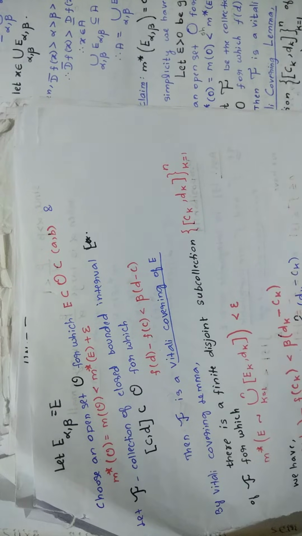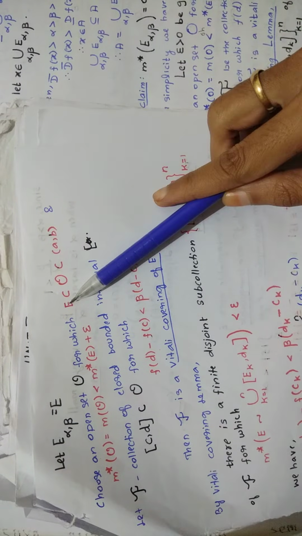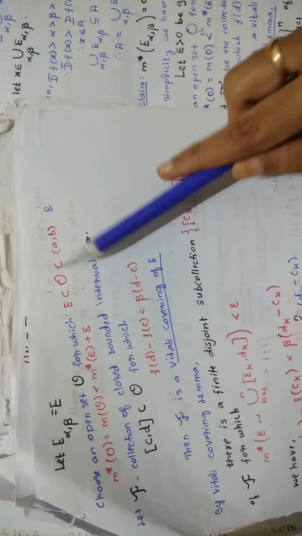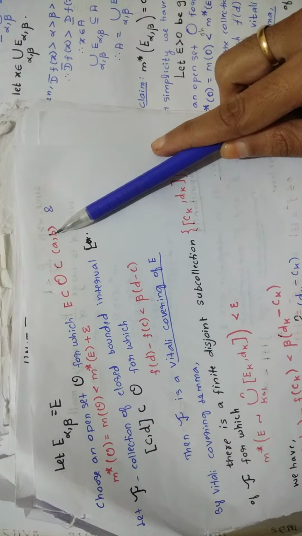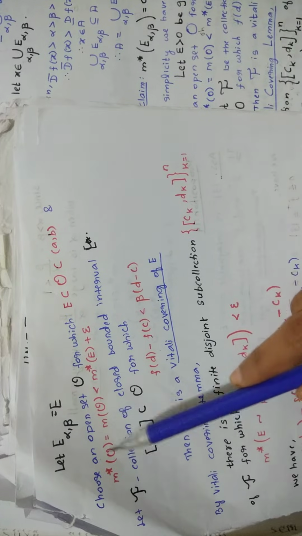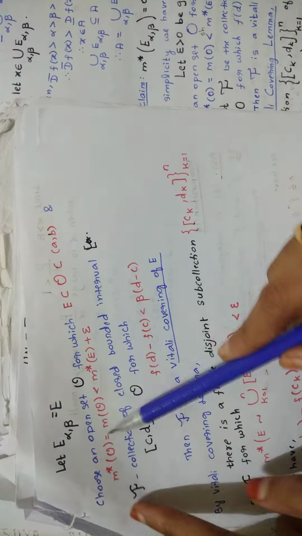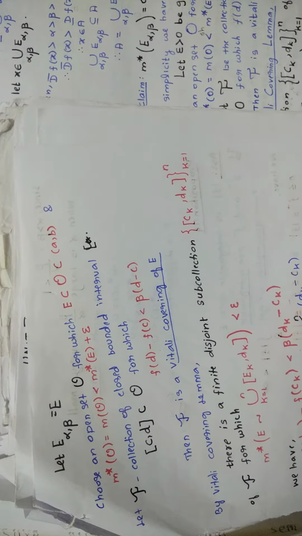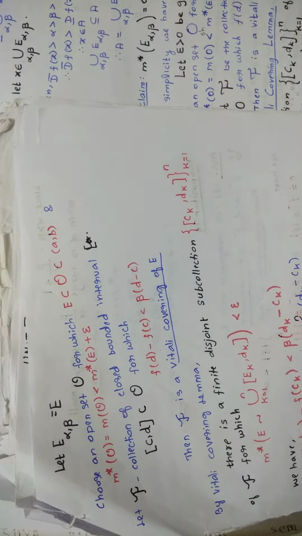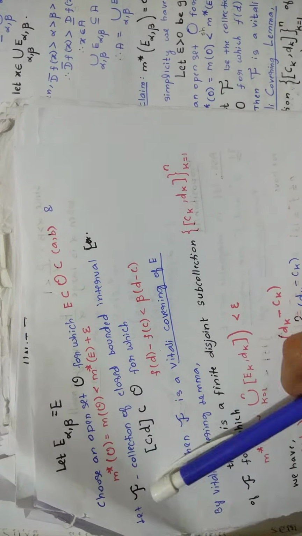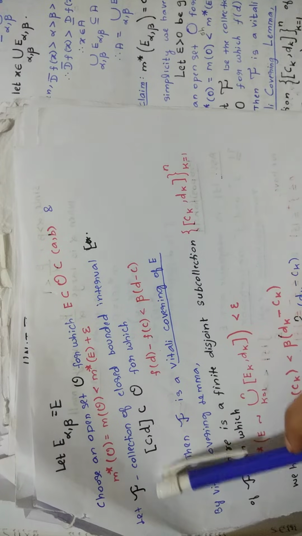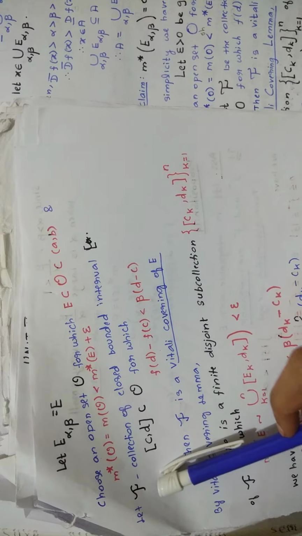Okay, what you have to do, you have to choose an open set. You have a set E, with E contained in O and O contained in the open interval (a, b). The outer measure M star of O will be equal to M of O, and this M of O will be less than M star of E plus epsilon. Now, after taking the open set, you take another collection, script F.